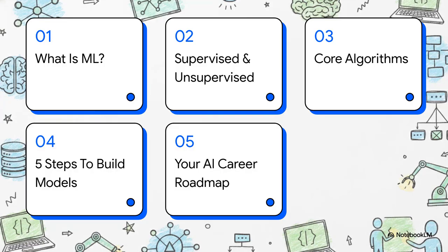Okay, let's dive into our roadmap for today. First, we'll cover what machine learning actually is. Second, supervised versus unsupervised learning. Third, we'll look at core machine learning algorithms. Fourth, the 5 steps to actually build a model. And finally, we'll map out your exact AI career roadmap.